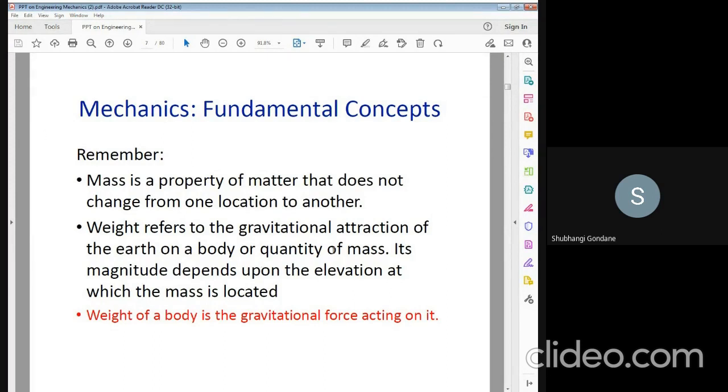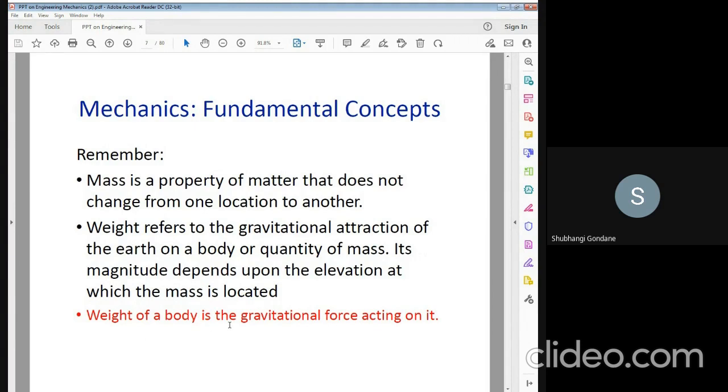The weight refers to the gravitational attraction of the earth on a body or quantity of mass. Its magnitude depends upon the elevation at which the mass is located. That means the weight of the body is the gravitational force acting on it. What is your body weight?